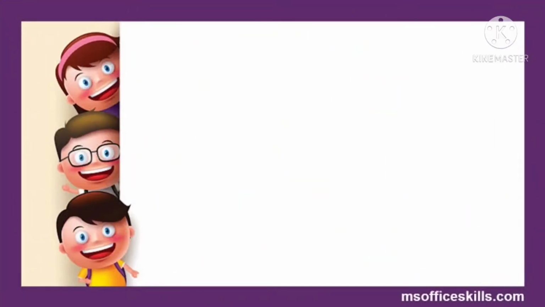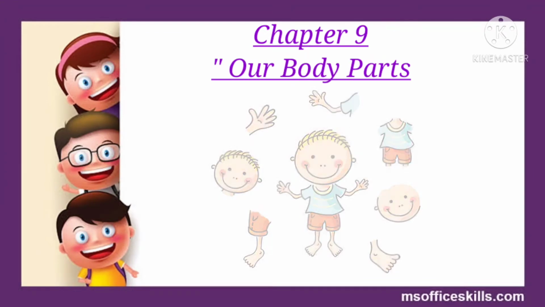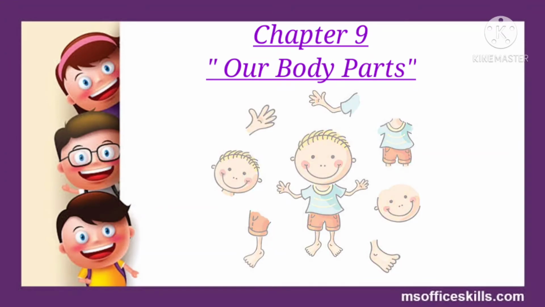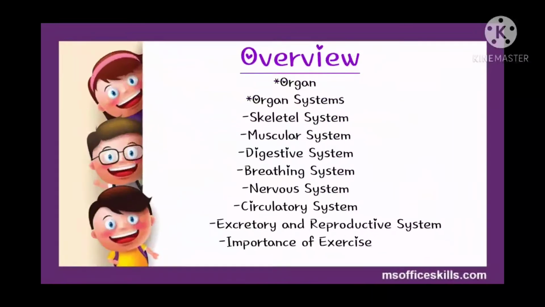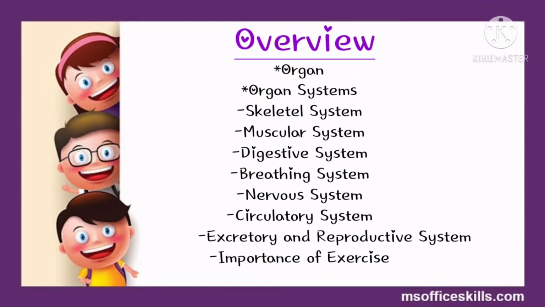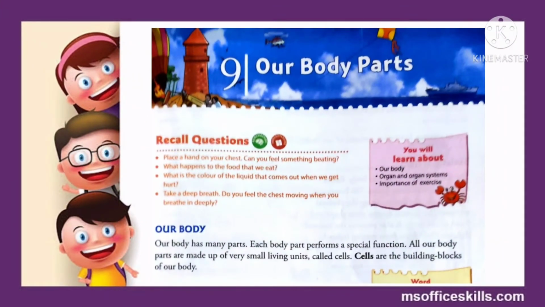So students, today we will study chapter number 9, our body parts, an important chapter. So let's begin. Let's first have an overview of the chapter. In this chapter we will learn about organs and different organ systems such as skeletal system, muscular system, digestive system, breathing system, nervous system, circulatory system, excretory and reproductive system, and at the end we will learn about the importance of exercise. So let's start our chapter number 9, our body parts.